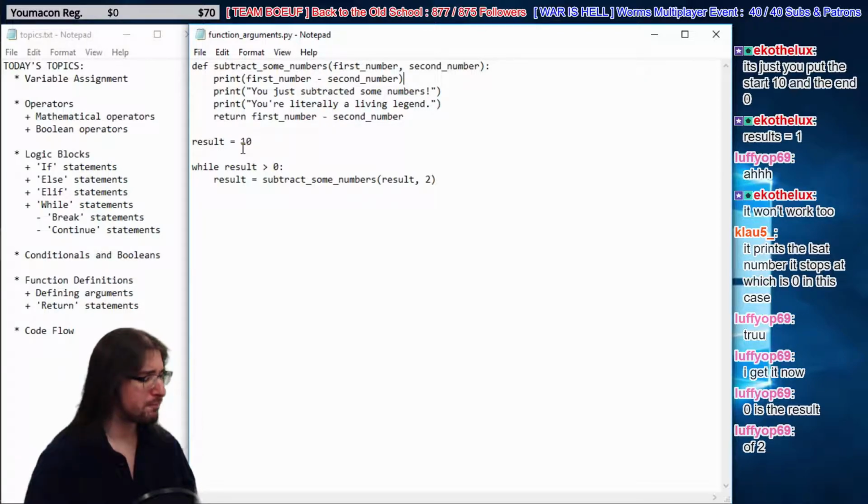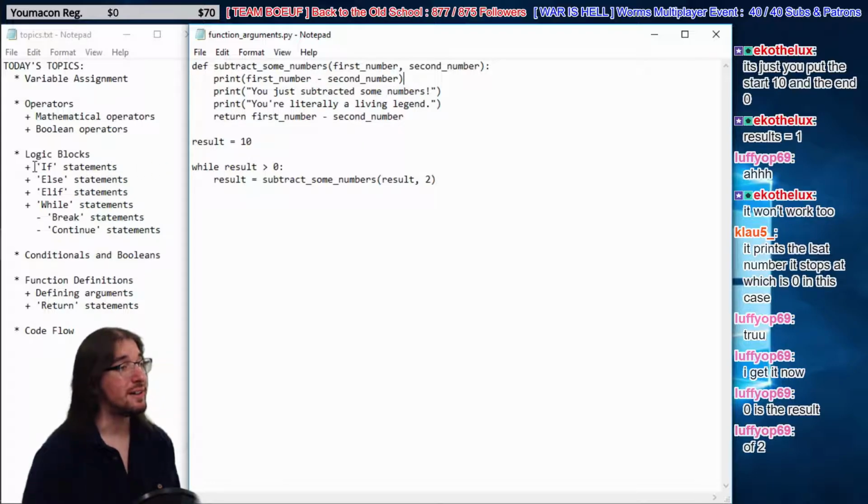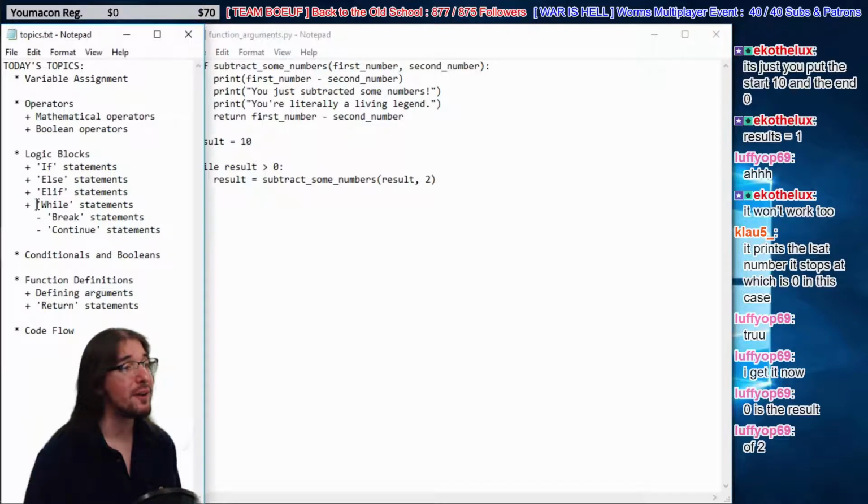That's fun. So there are other ways to do conditional statements as well, right? For instance, we have a while loop that uses a condition. What about if-then? This is my little today's topics. We're talking about while right now. We also have if and else statements. Now, they also use logic. All right, let's try something like that.